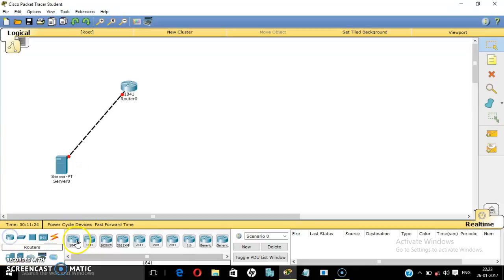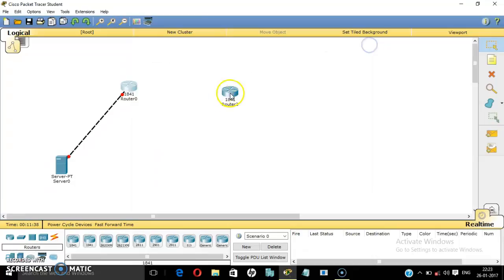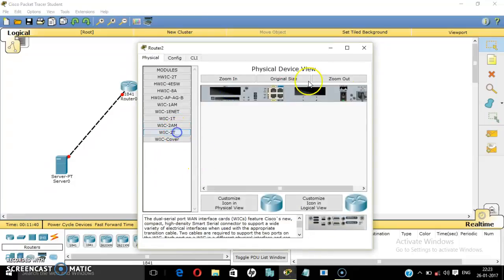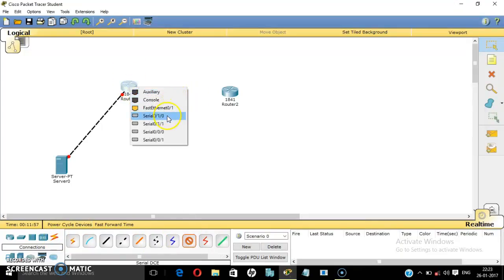Sure, we'll take two routers. No issues. Click. Let us give two ports to it. Switch it on. This one, 2T. Switch it off. Now connect it with serial DCE port cable.